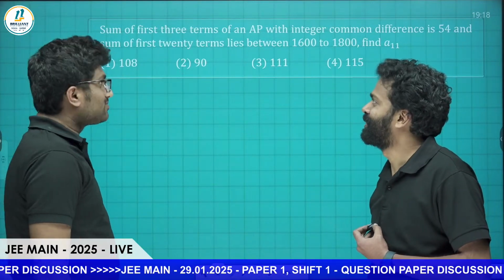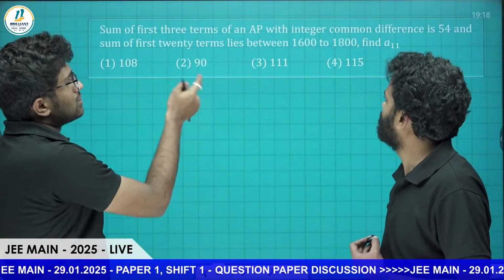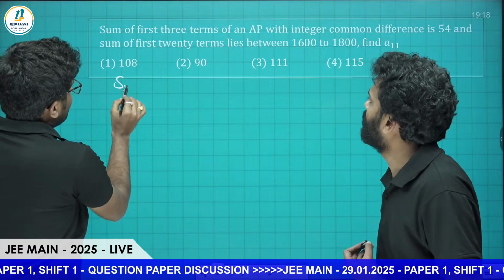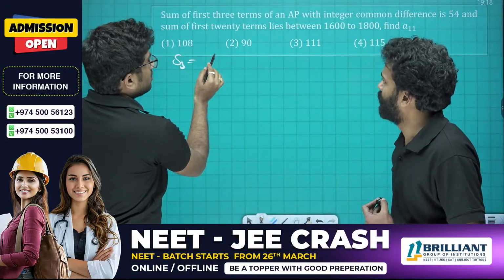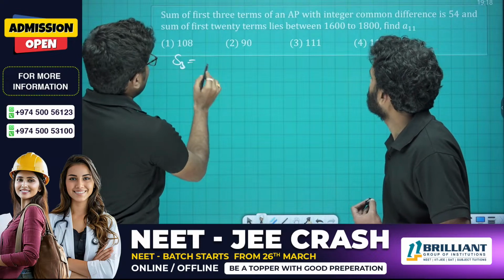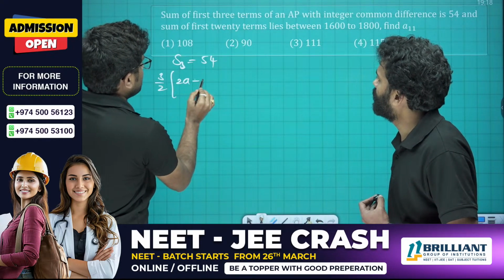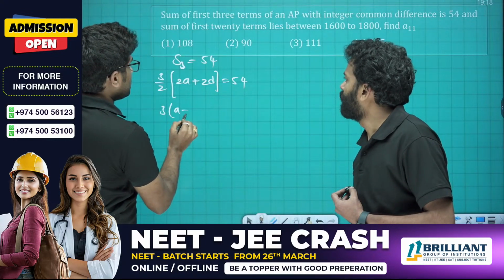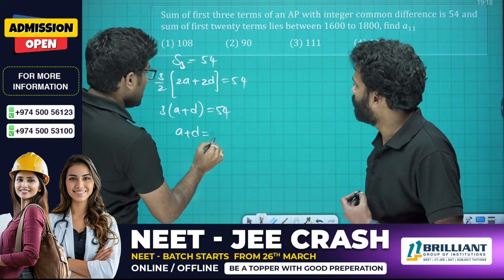Yeah. So here, some portion of inequality and the integer concept is also involved. The sum of the first three terms of an AP, that is S3, is equal to A plus D plus A plus 2D. That is S3 equals 54. S3 is nothing but 3 by 2 times 2A plus 2D, which equals 54. So 3 times (A plus D) is equal to 54, so A plus D is equal to 18.